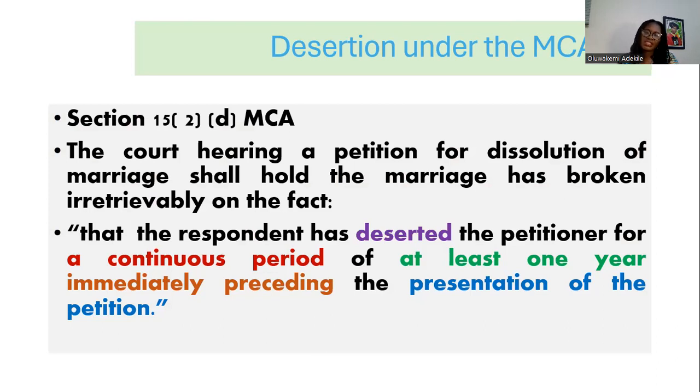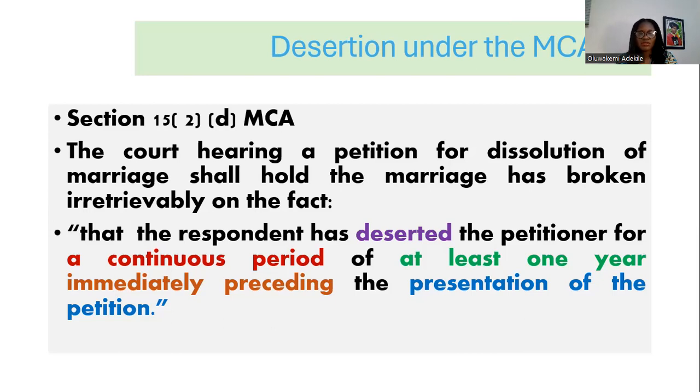There must be a period of 1 year that you can account for that someone has deserted the marriage. That 1 year must be immediately preceding the petition, so that if, for instance, the petition is brought on the 7th of January 2024, then you have to look back to the last 12 months to count the 1 year as immediately preceding it.